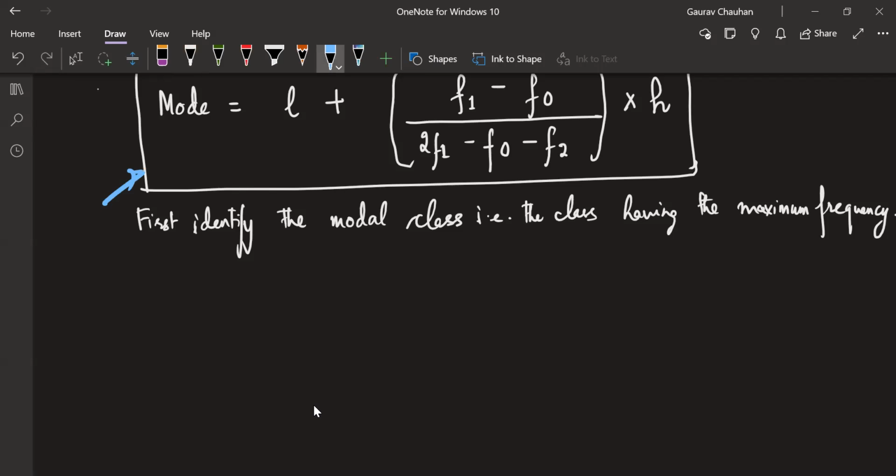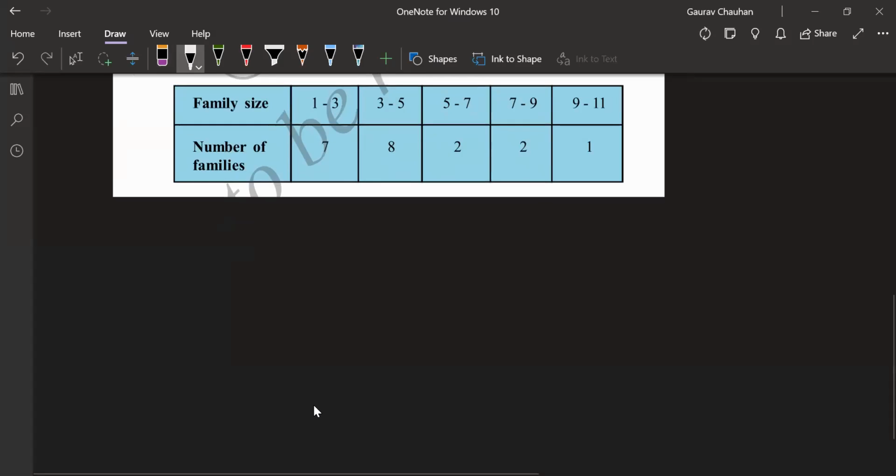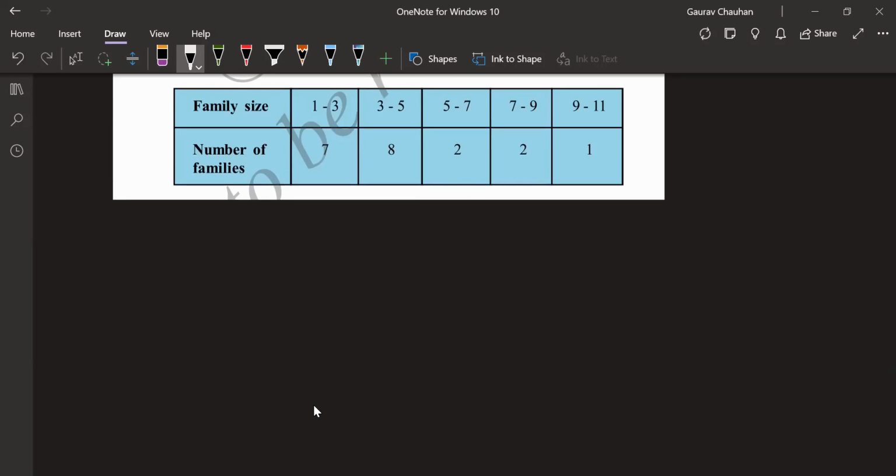Now let's look at what this formula means, each individual thing, what it means. So here in this formula, L is equal to lower limit of model class. Can you tell me what will that be for this particular question?